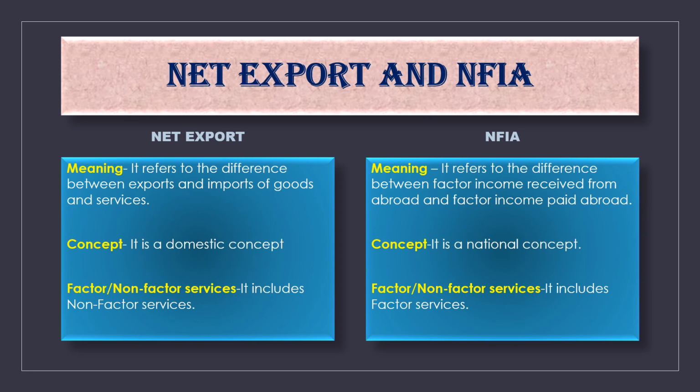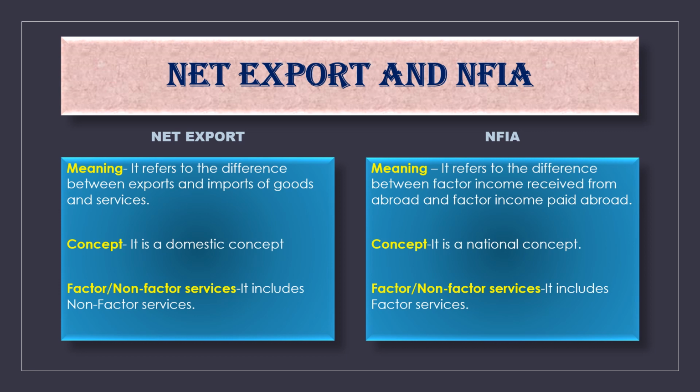Now here we explain about net export and NFIA. If you consider the net export, what will we do? We take the difference between export and import of goods and services. But we cannot consider the factor income when we consider the net export. But when we consider the NFIA, net factor income from abroad, we consider the factor income, not goods and services.